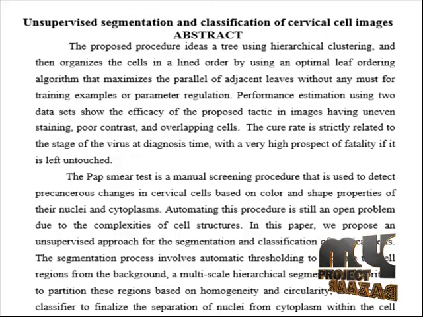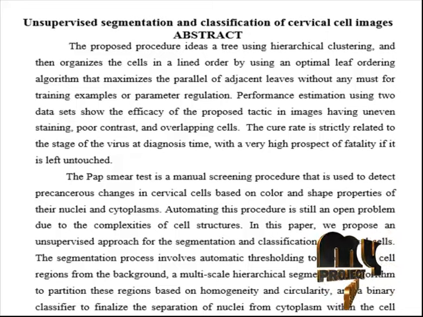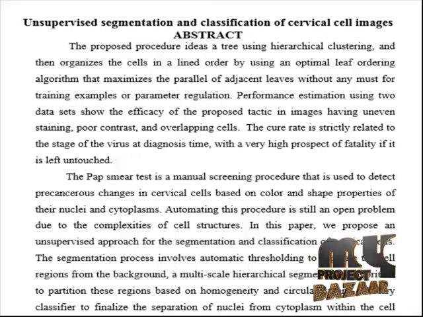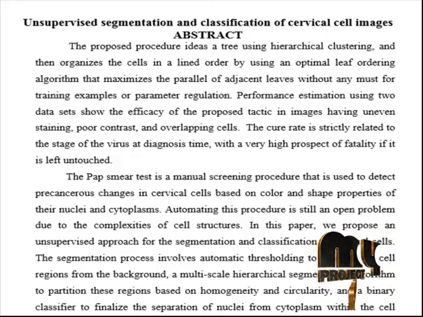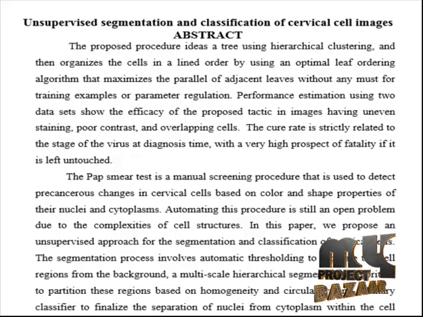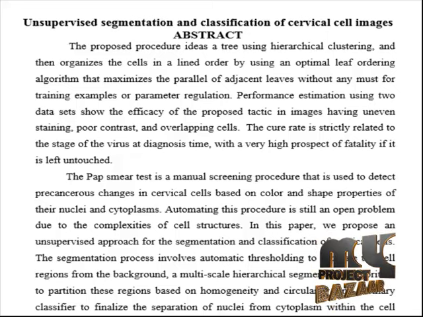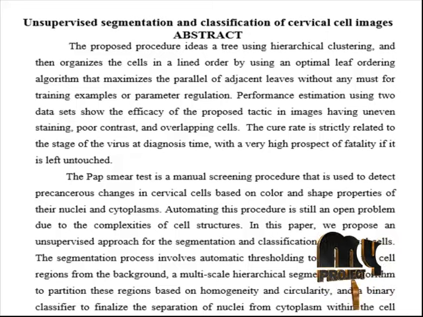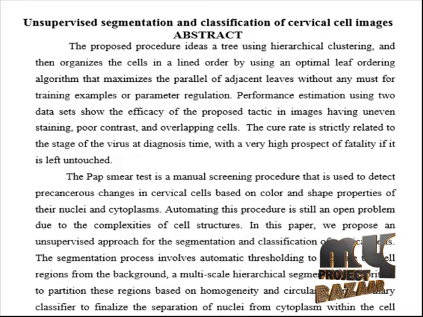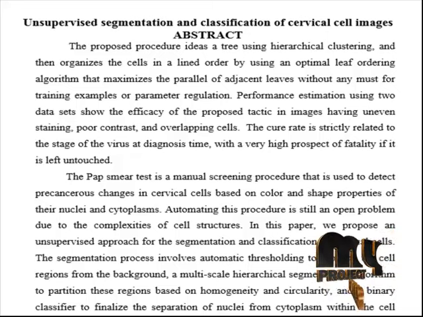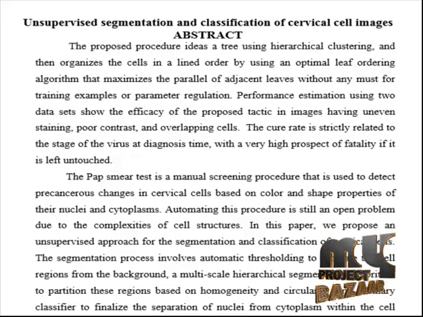The segmentation process involves automatic thresholding to separate the cell regions from the background, a multi-scale hierarchical segmentation algorithm to partition these regions based on homogeneity and circularity, and a binary classifier to finalize the separation of nuclei from cytoplasm within the cell regions. Classification is posed as a ranking problem by ranking the cells based on their feature characteristics, modeling abnormality degrees.